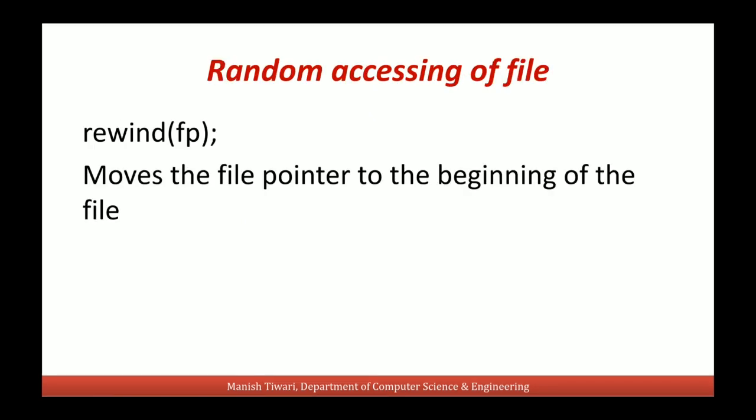And this function rewind is used to move the file pointer to the beginning of the file. This function rewind takes the file pointer as an argument. So these three functions, ftell, fseek and rewind, are used to access the file randomly.